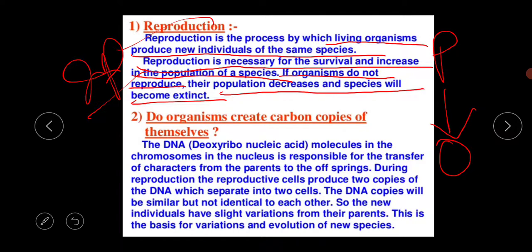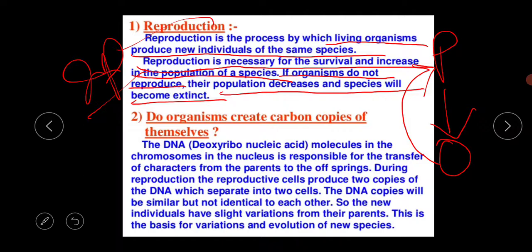Parents produce the offspring. It has never happened that offspring produce the parents. This is always the unidirectional pathway: the parents always produce the offspring, the baby. So this is the basic importance of reproduction.